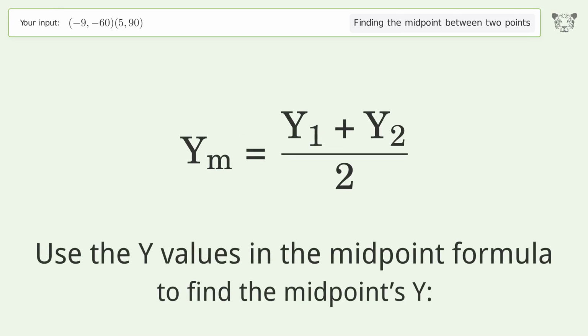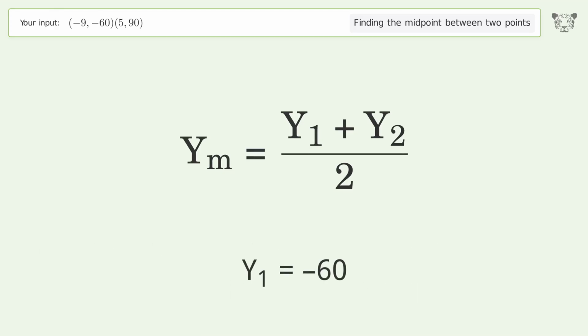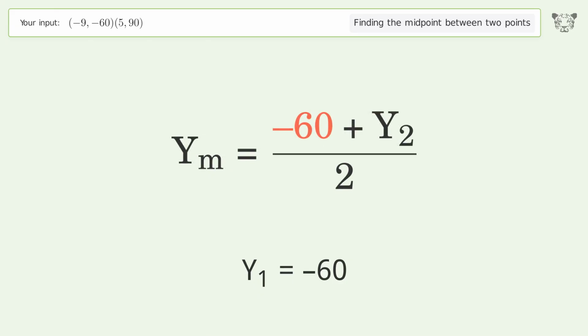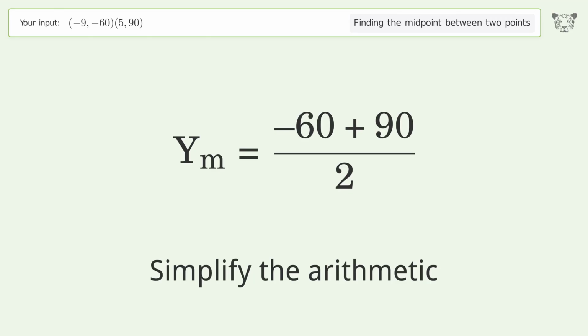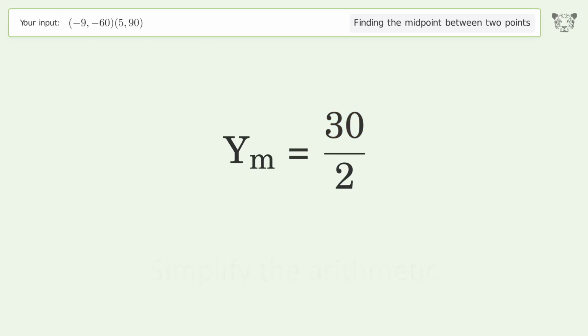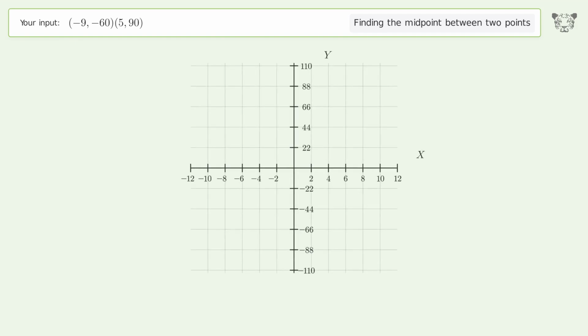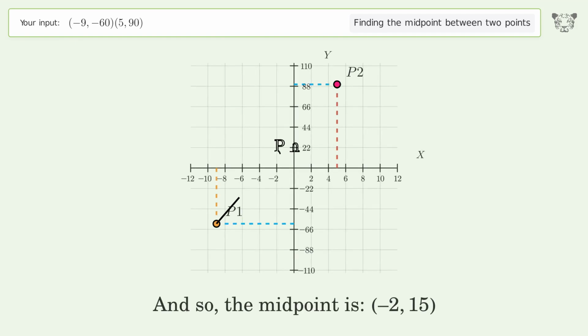Use the y values in the midpoint formula to find the midpoints y. y1 equals -60. y2 equals 90. Simplify the arithmetic. And so, the midpoint is -2, 15.